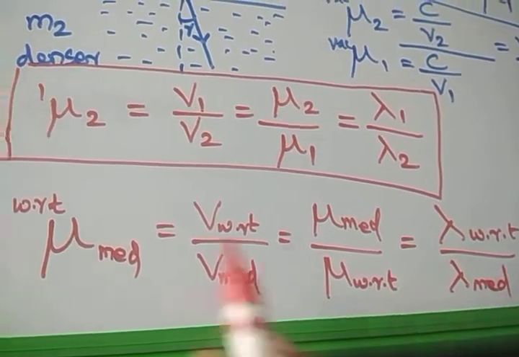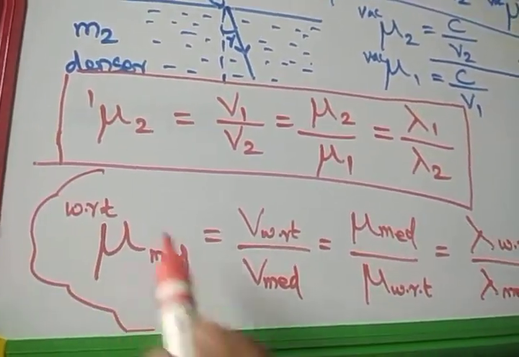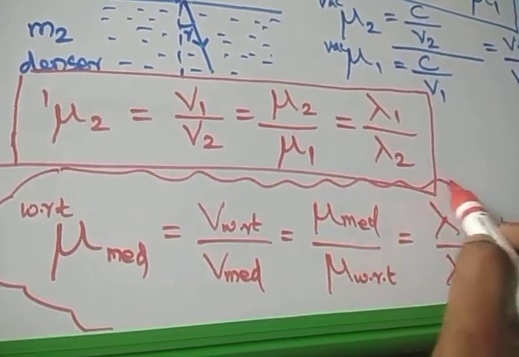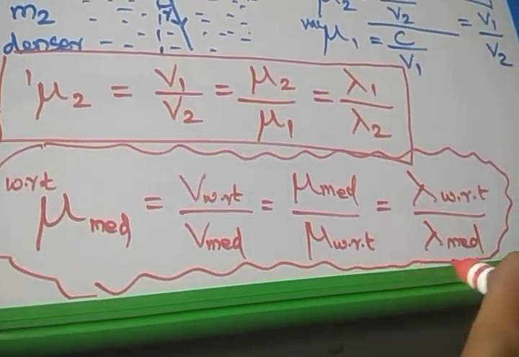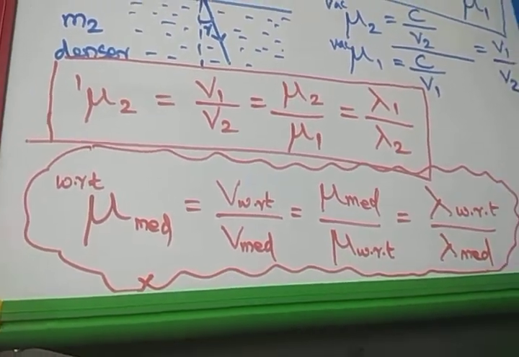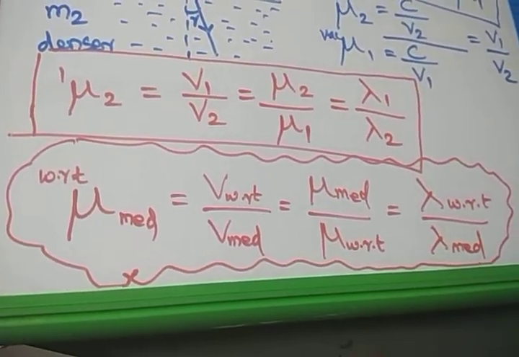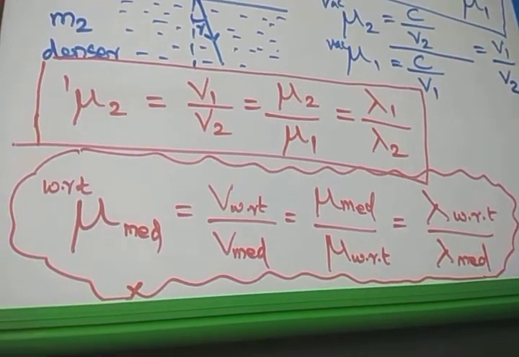This is a generalized equation you have to remember. From the examination point of view, just write these things on the rough side using a pencil. So whenever a refractive index problem comes, you have to use these.